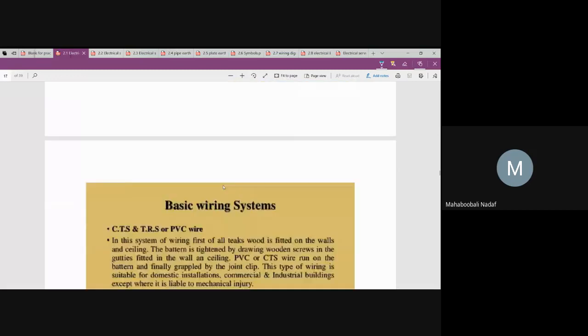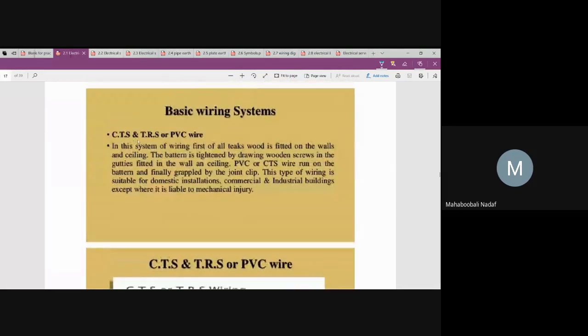Okay, next category is the CTS and TRS. You tell me what you mean by CTS and what is meant by TRS. TRS is tough rubber sheeted wire, and this is PVC, polyvinyl chloride wire. So these can be run directly. Why? It has already got casing. Polyvinyl chloride means the conductor inside that wire is itself coated with a heavy protection. This is one type of wiring system. It's called TRS or PVC.